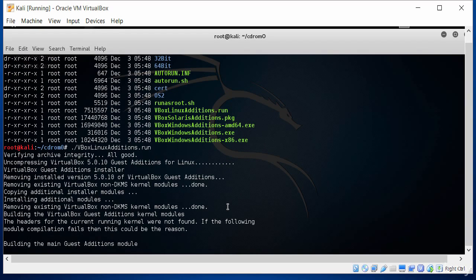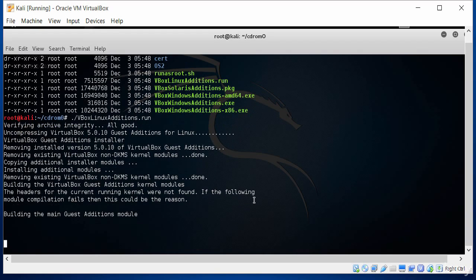This will also be used for the cut and paste functionality, copy and paste functionality, and also for the overall look and feel of the graphics, giving it a better look and feel. So this will just build the guest additions module right now. It should take a short period of time, and it will install fairly quickly. I'm just walking you through this again so you'll see exactly how you will experience the same type of functionality when you're installing the guest module.